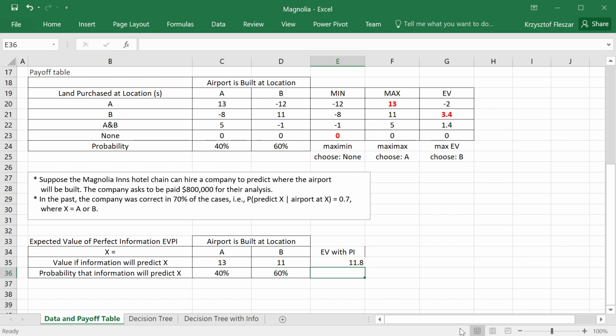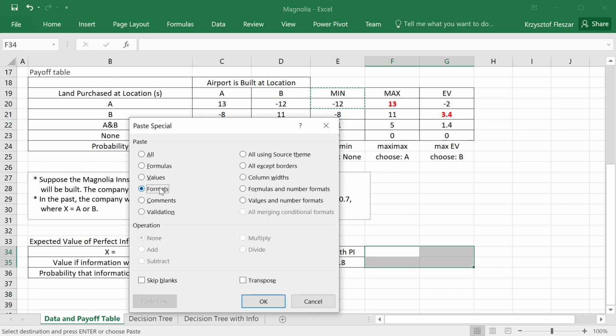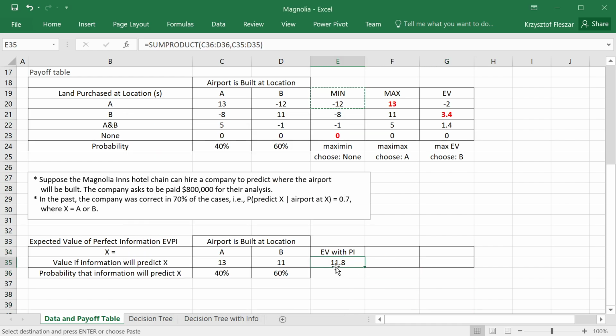This is perfect information. So as you can see, the expected value with perfect information is 11.8 million.